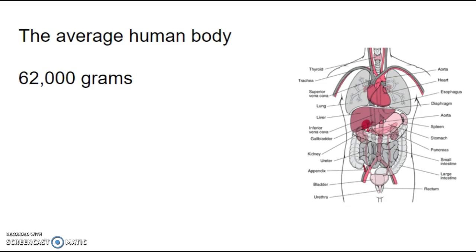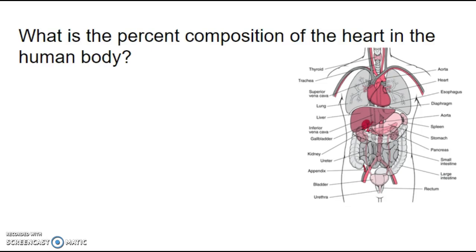So what we're looking to find out today is what percent of the mass of the human body the heart takes up. In this image we see that the heart is in the upper center of the chest cavity, and we are looking to find out the percent composition by mass the heart is in the human body. So where to start?